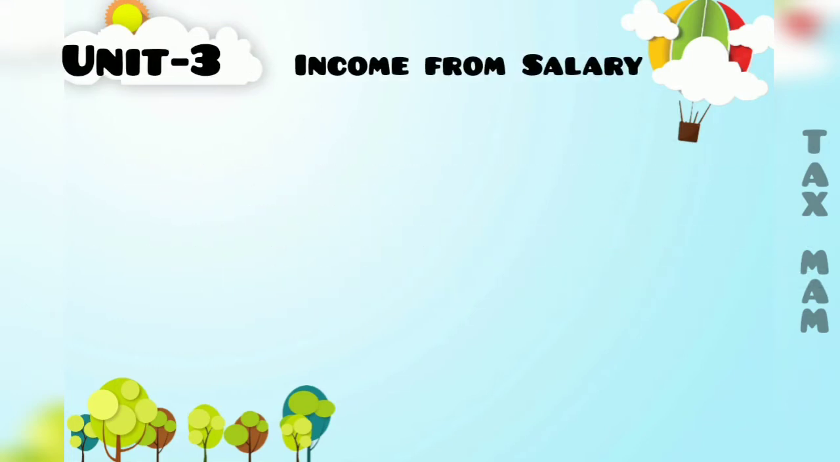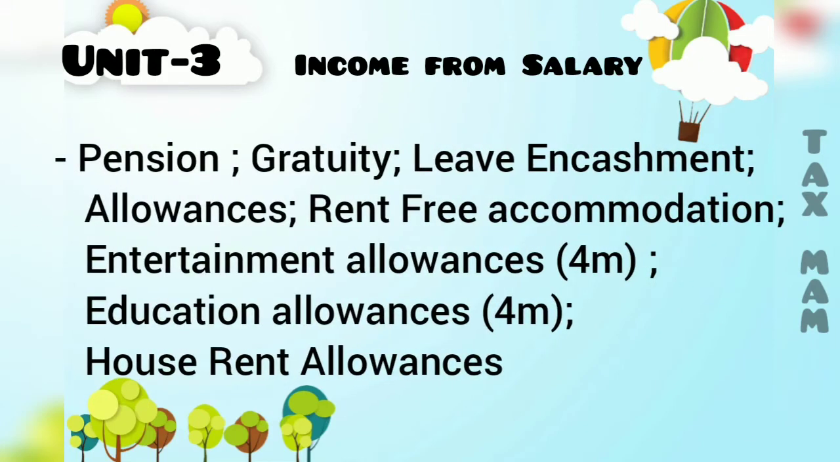Now coming to the third unit, income from salary. This is the lengthiest chapter. The important theory questions they may ask are: what are the provisions of pension, what are the provisions of gratuity, what are the provisions of leave encashment, what are the allowances, write about a few allowances, and rent-free accommodation provisions. These are all individual topics they may ask for 12 marks.